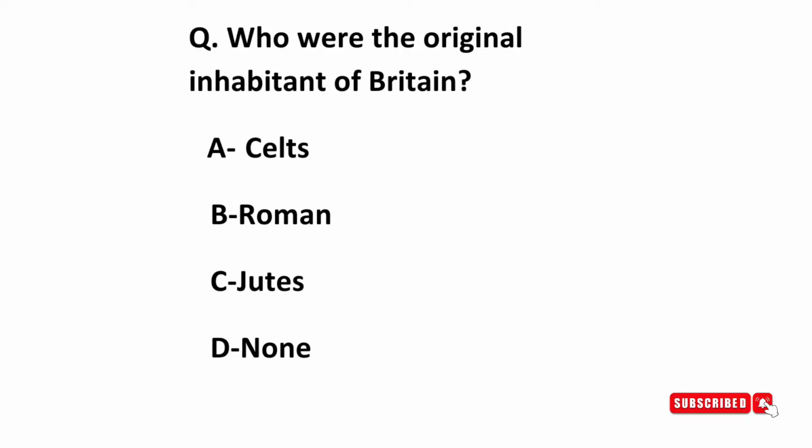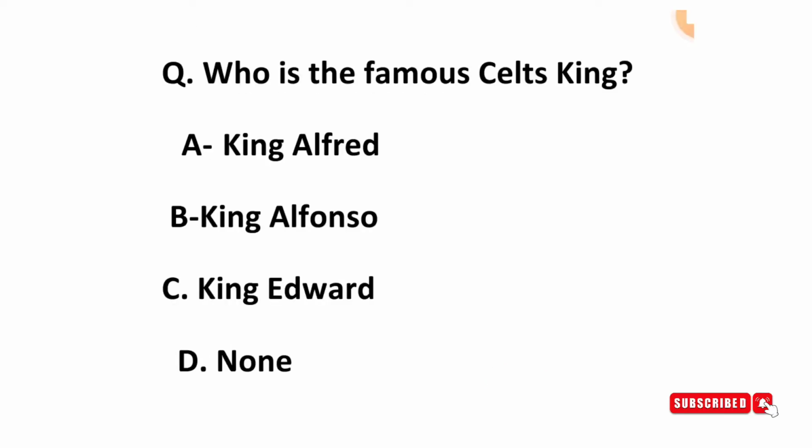Very first question is, who were the original inhabitants of Britain? Here the right answer is Celts. Celts were the original inhabitants of Britain. Now, who is the famous Celts king? Here the right answer is King Alfred. King Alfred was a famous Celts king.